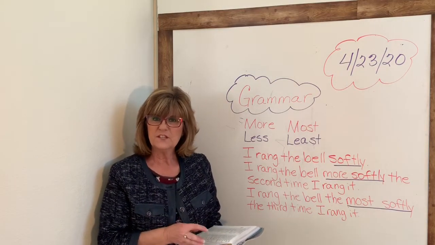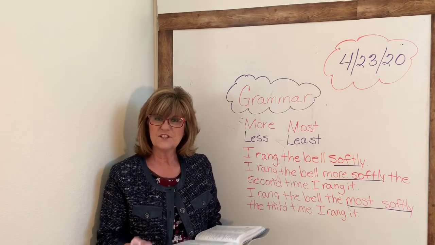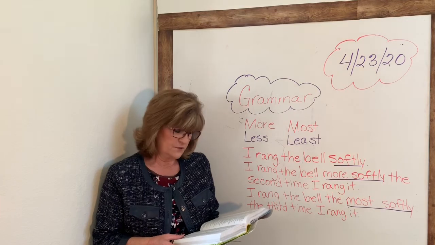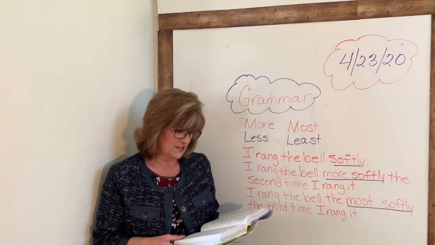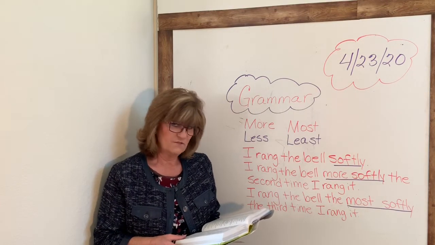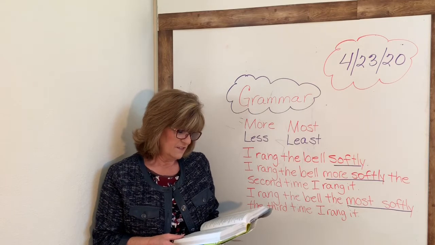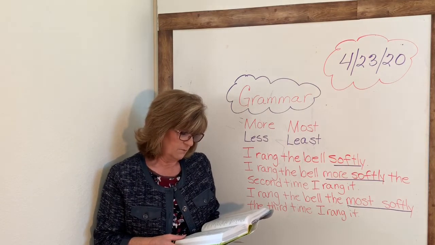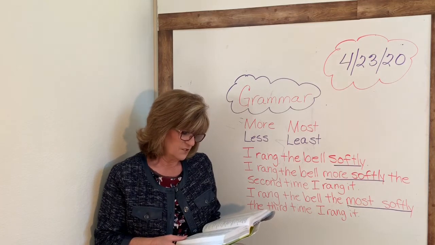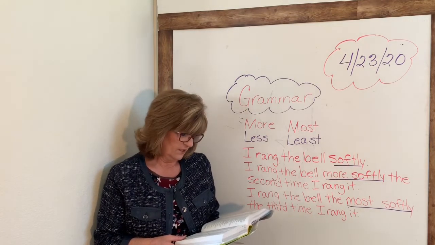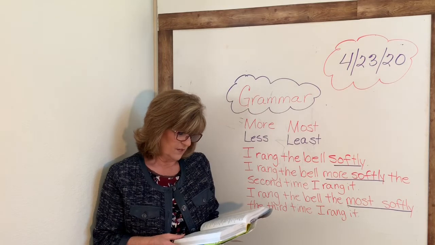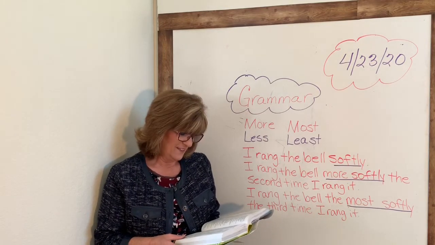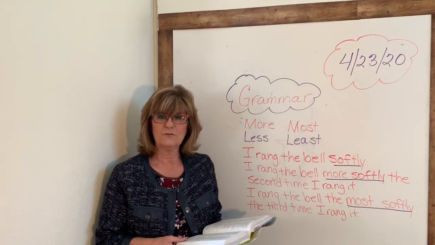I want to continue in Psalm 46 and share verses 4 through 7 with you today. There is a river whose streams make glad the city of God, the holy habitation of the Most High. God is in the midst of her. She shall not be moved. God will help her when morning dawns. The nations rage, the kingdoms totter. He utters his voice, the earth melts. The Lord of hosts is with us. The God of Jacob is our fortress.